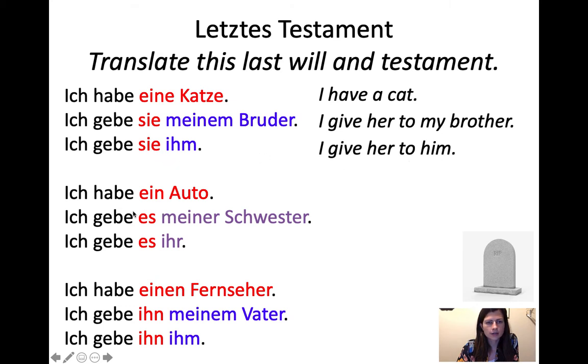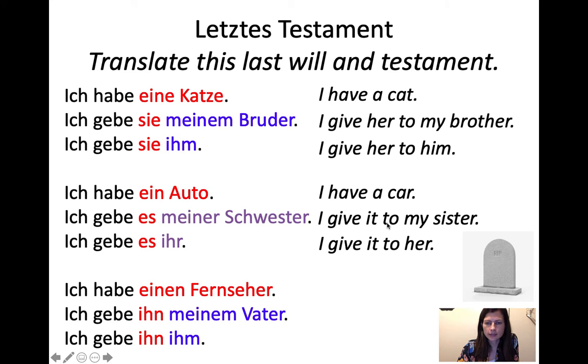And then "ich habe ein Auto." So I have a car. "Ich gebe es meiner Schwester." Now we've replaced the whole car with the pronoun it, es. I give it to my sister. "Ich gebe es ihr." I give it to her. So we had a feminine, and then we had a neuter, and now we're going to have a masculine.